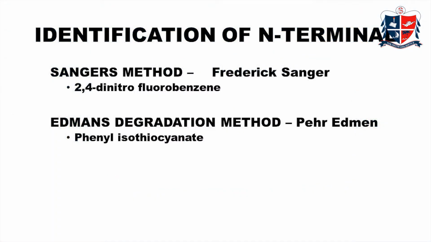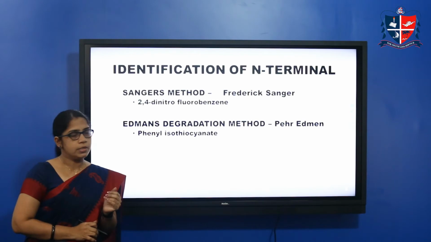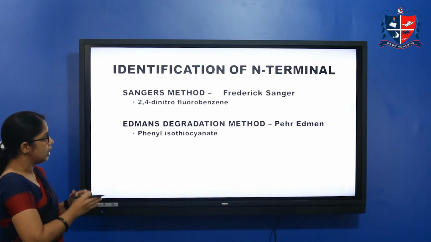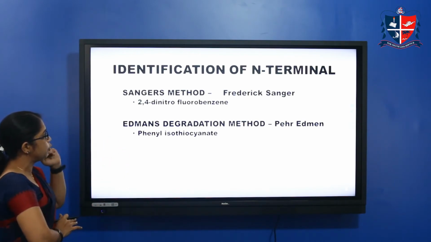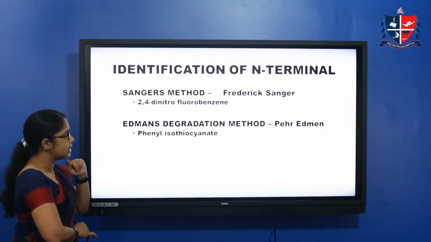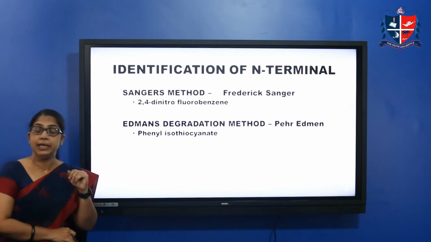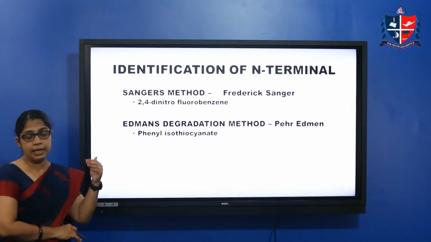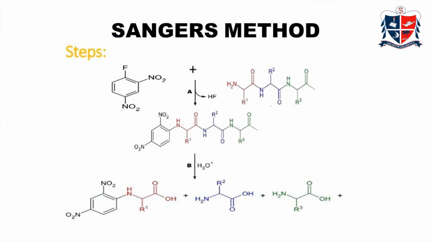So first one is the identification of the N terminal amino acid. So there are different methods. The important two methods are, first one is Sanger's method and the other one is Edman's degradation method. Sanger's method and Edman's degradation method. And this is Sanger's method. Frederick Sanger proposed this method, and he is a Nobel laureate. He won the Nobel Prize two times. First one is for finding the sequence in nucleic acid, and second one is for finding the sequence in the case of amino acids.